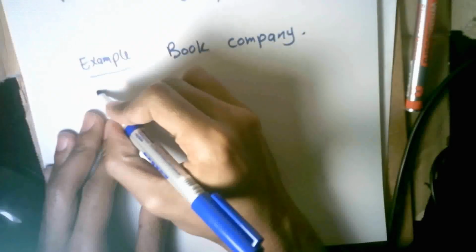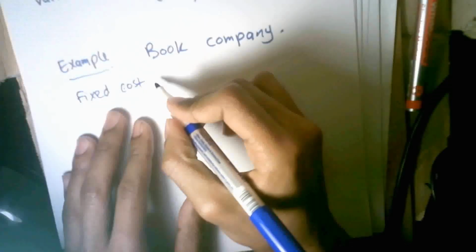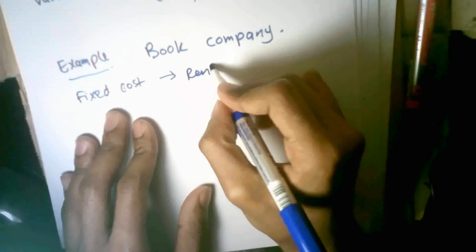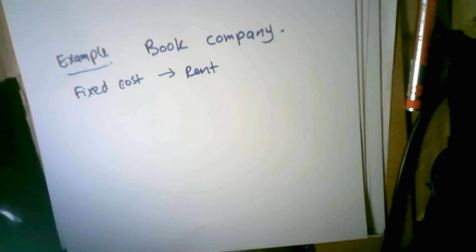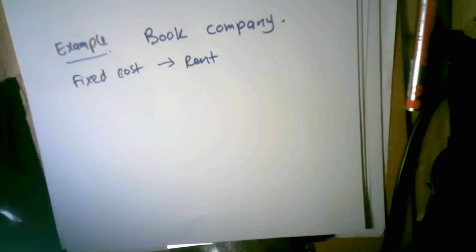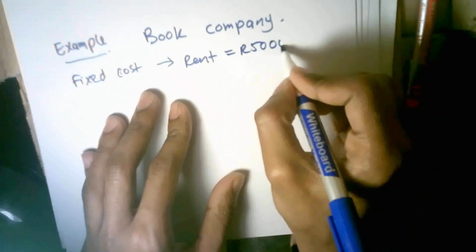In my simple example, I say it's a simple example because I'm just going to use a few figures. Let's say the only fixed cost I have for my book company is rent. That's quite nice. But in reality, and according to your Nexus project, you should include some other fixed costs as well, like salaries, and you can add all those fixed costs together to give you your total fixed costs. But let's say in my example, rent costs 5,000 Rand.